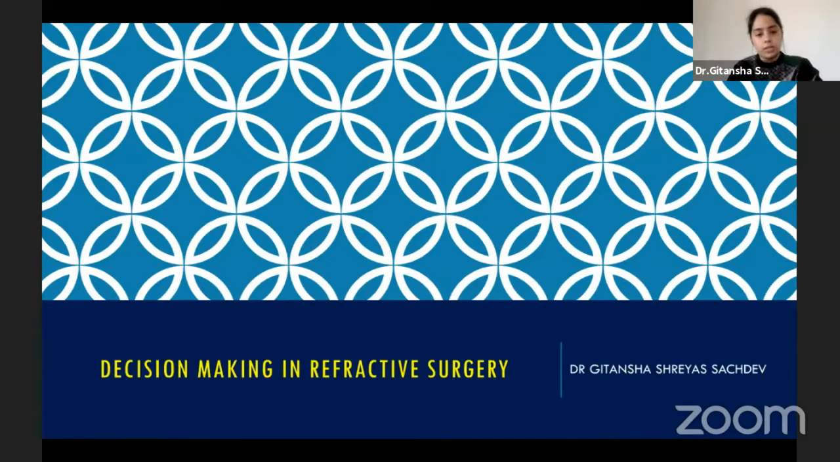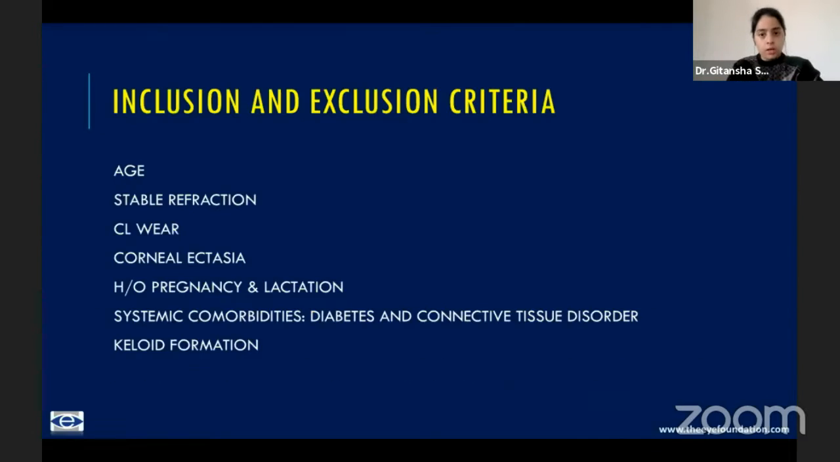So my talk today is on decision making in refractive surgery. Now let's begin with the basics. We'll start with the inclusion and the exclusion criteria. Age is an important parameter that one needs to consider. So we essentially wait for refractive stability before the patient can undergo any form of LVC.